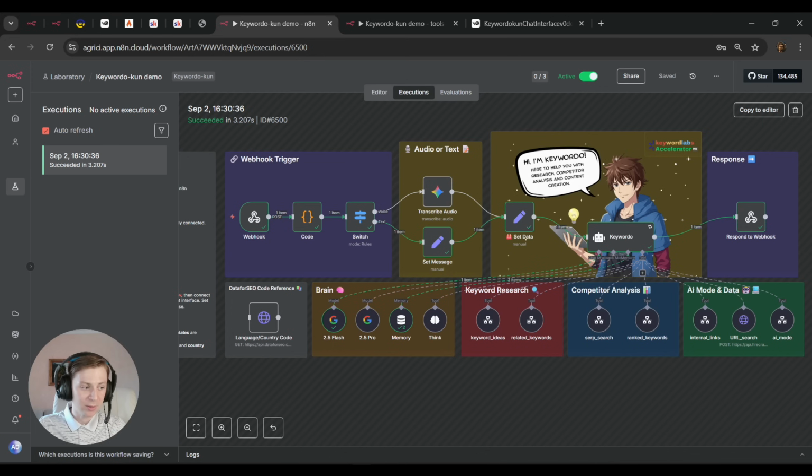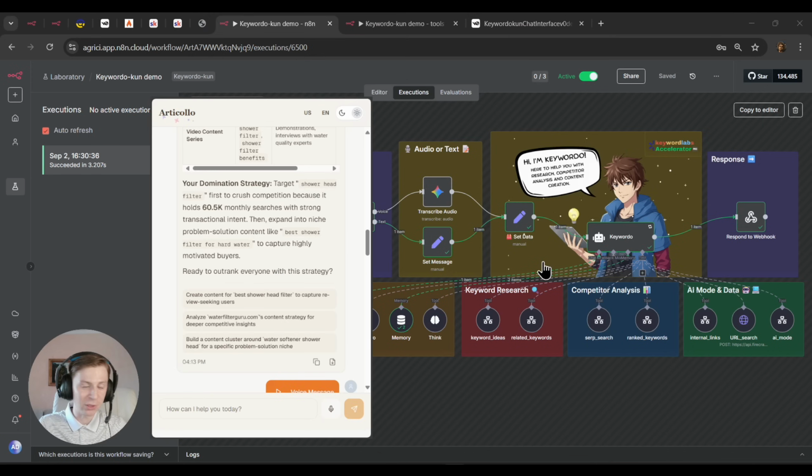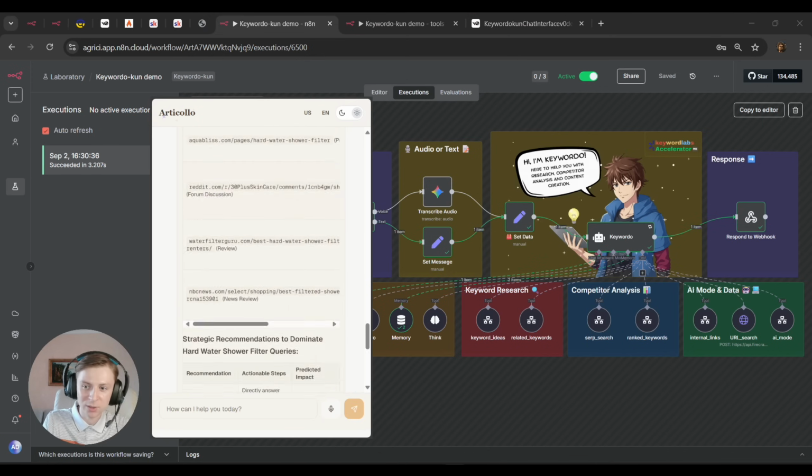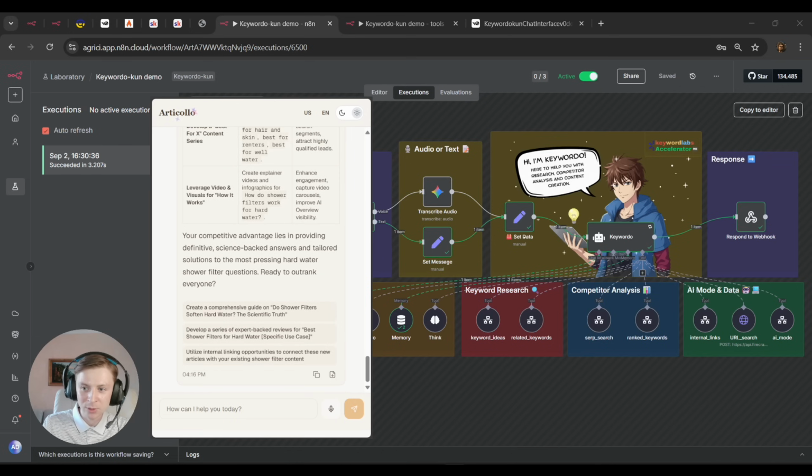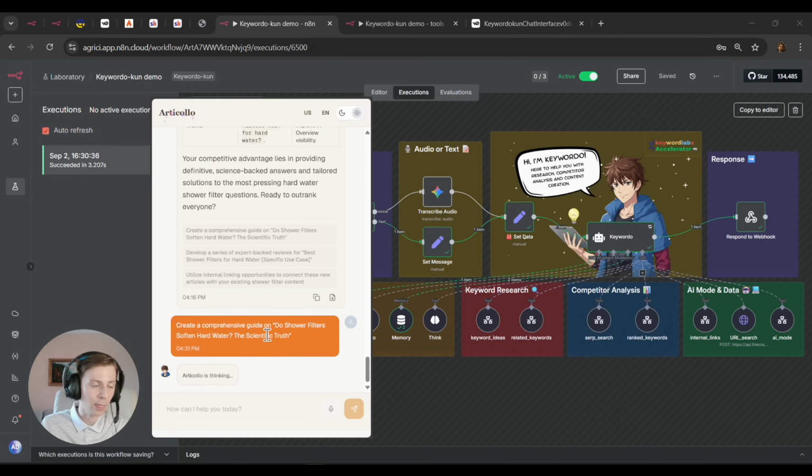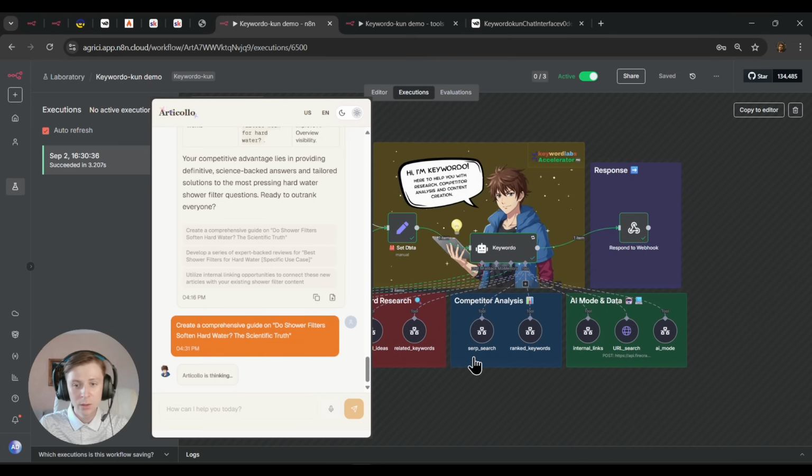It's doing bonkers. If you want, I will now even continue from the previous one that we have done, right? So let's say, okay, the AI will guide you also to create the content. So here I'm going to write, okay, create a comprehensive guide, do shower filters. Okay, perfect. I'll just send this because again, you can send messages and you can send text. This is still connected to our previous one, so we still have the memory from before.